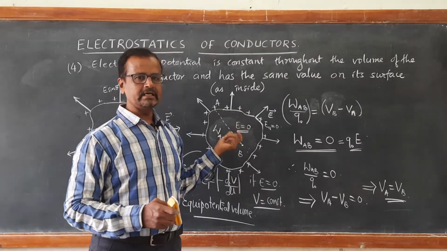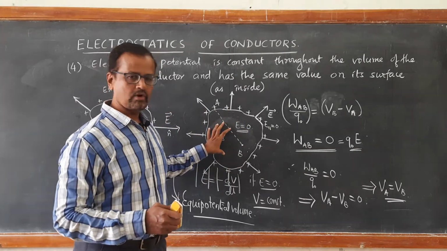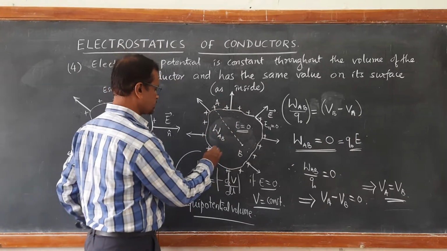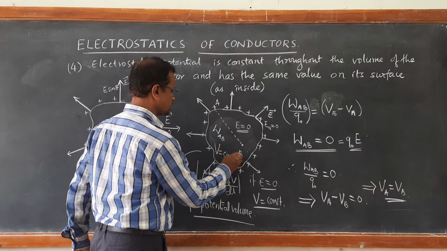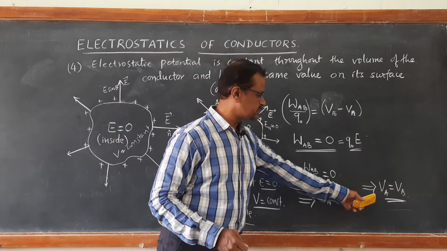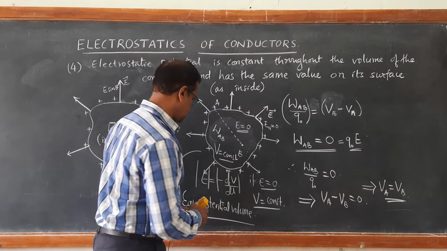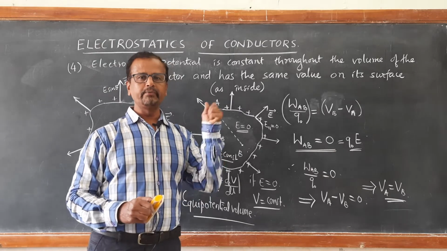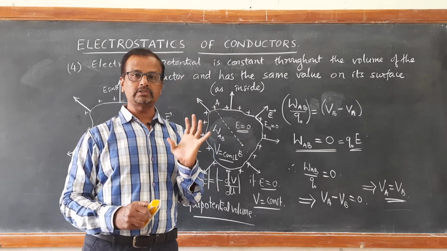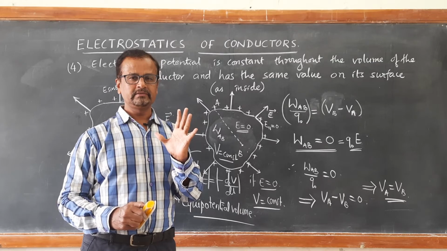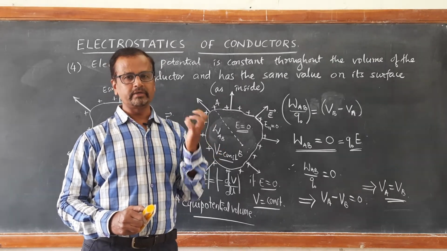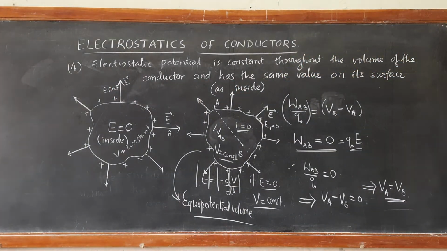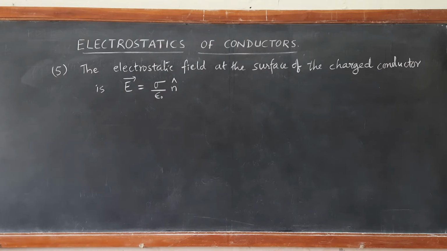So, remember, inside the conductor the electric field is 0, but the potential is constant. Whatever the volume is, the potential is constant. When the potential difference is 0, this implies that the potential is constant. Therefore, it behaves like an equipotential volume. Every metal, every conductor has its own constant value of potential, whether it is charged or neutral. So, this is a very important point. Now, let us see the next important point.